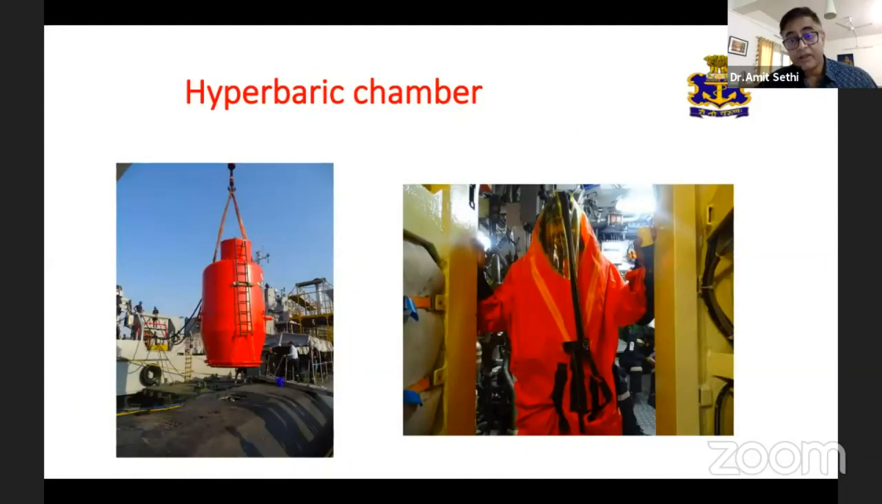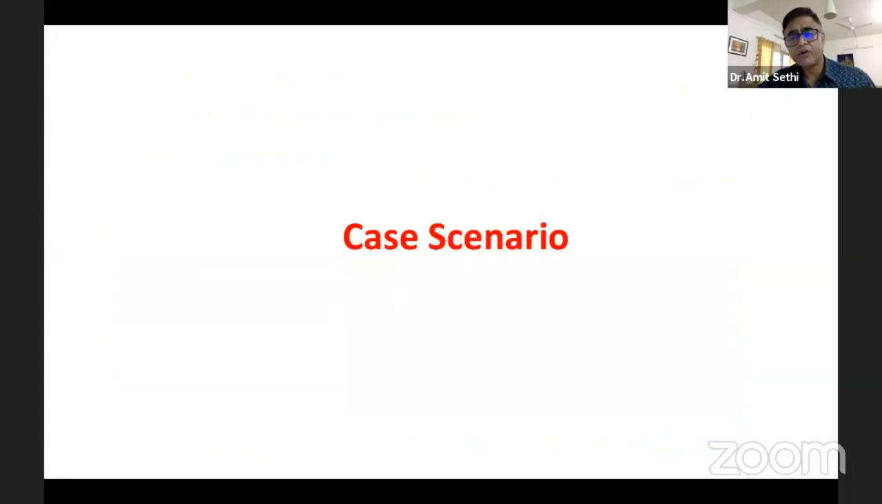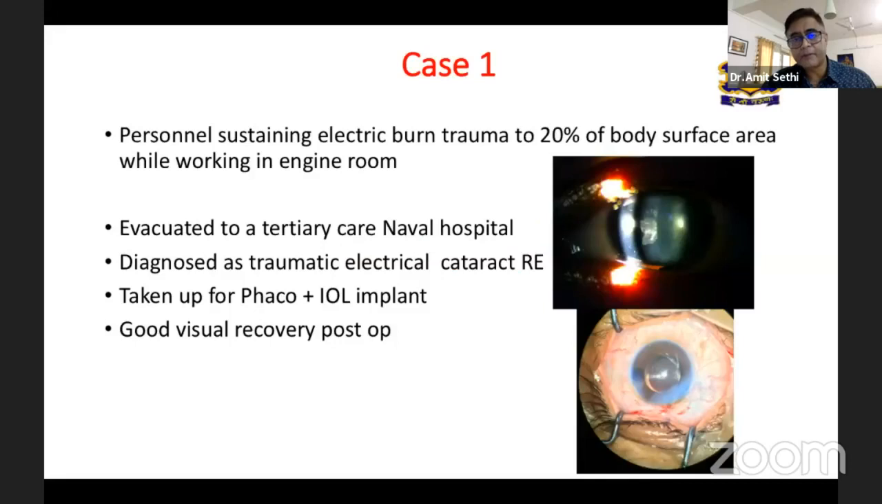Activities in a submarine: escape drills in a submarine are routinely done. This is a submariner. He is escaping from a submarine into a pressurized bell. It has been seen that these individuals very commonly get subconjunctival hemorrhages. Now, a case scenario of ocular injuries on board ships. A person sustained electrical burn trauma to 20% of the body while working in an engine room. He was evacuated to a tertiary care naval hospital where he was found to have an electrical traumatic cataract. Once the patient was stabilized, he was taken up for surgery.